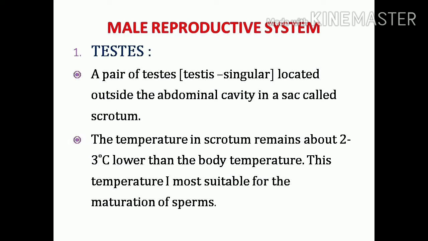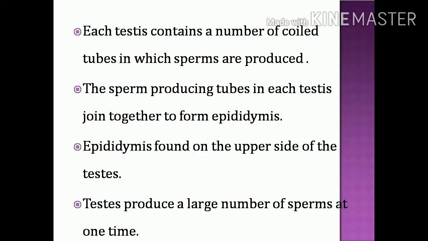There are two testes located outside the body in a sac called the scrotum. Testes is the plural, testis is the singular. The testes are located outside the abdominal cavity, surrounded by a bag-like structure called the scrotum.